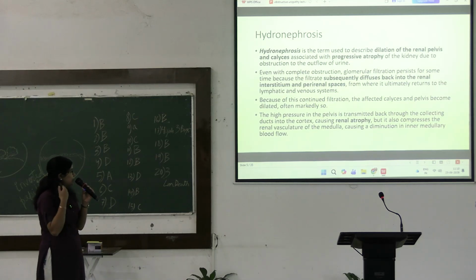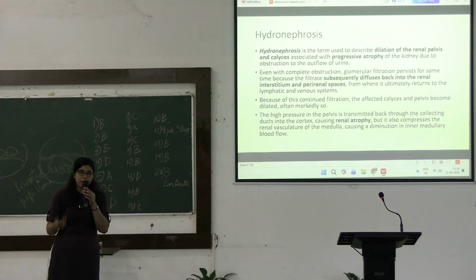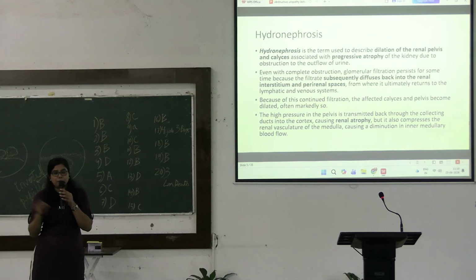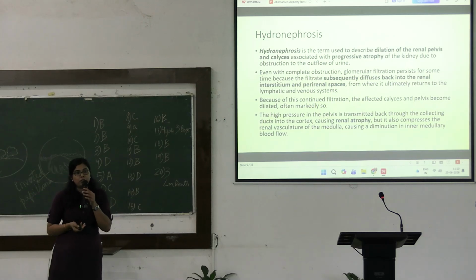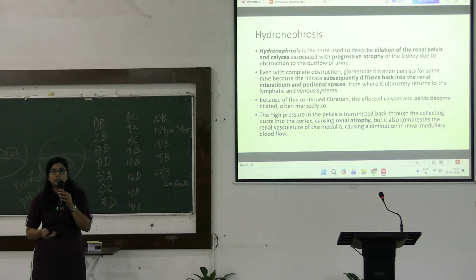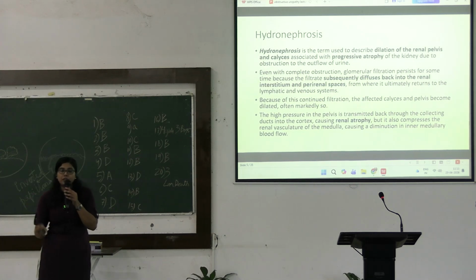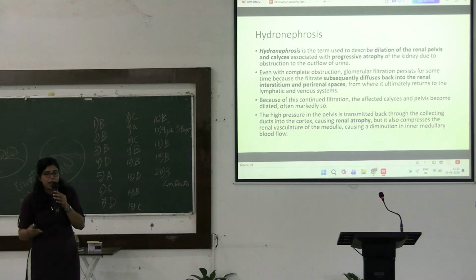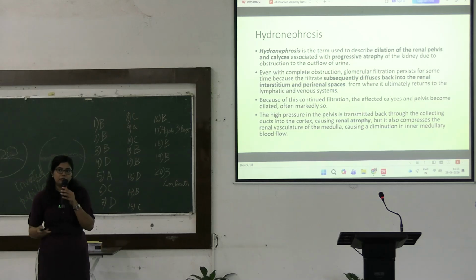Okay, so since this continuous filtration is happening, there is progressive dilatation. So what happens in case of acute obstruction is there will be absolute cessation of urine output. But whenever there is incomplete obstruction, urine output will not cease completely. There will be some amount of glomerular filtration rate, there will be some amount of urine output. So this will give the renal calyces and the renal pelvis some time for progressive dilatation, and also with time there will be atrophy.